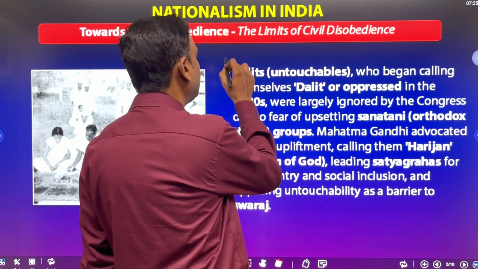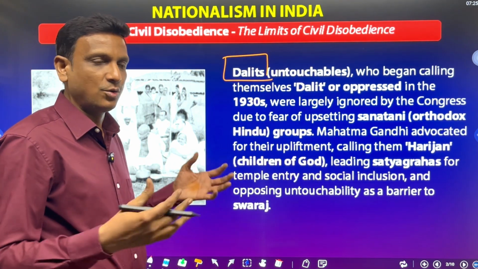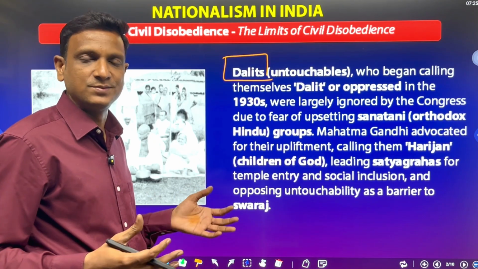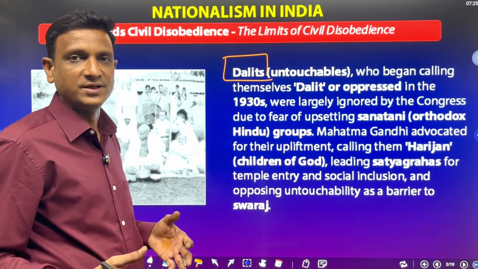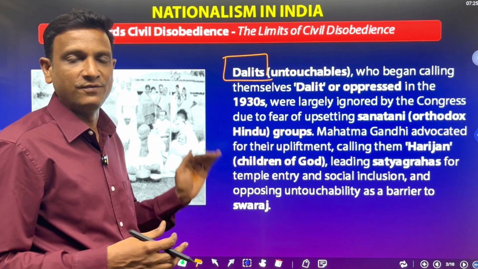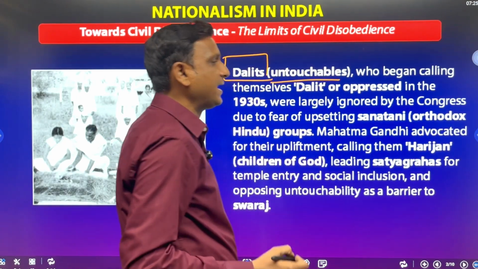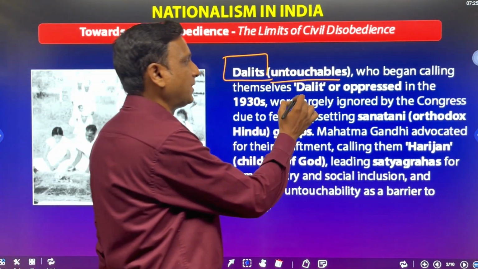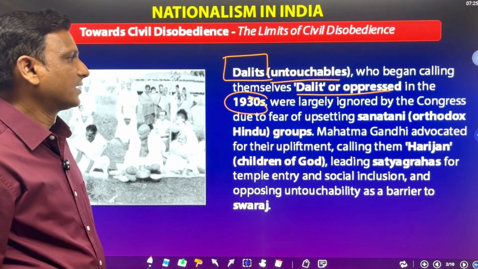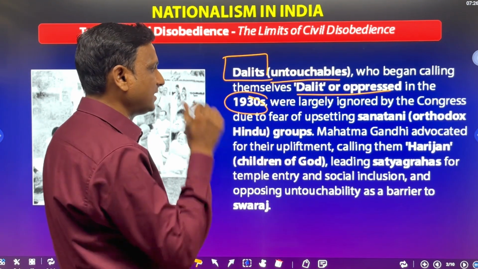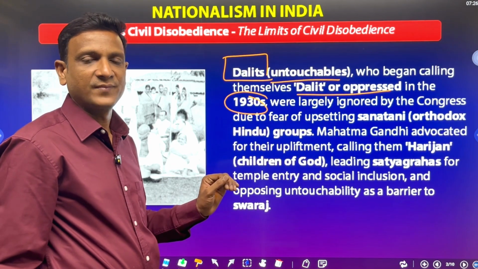Let us see the next, Dalits. How about these Dalits? We are talking about the different groups: how different groups participated in the civil disobedience movement, why certain groups were away from the movement, why the movement lost its momentum and slowly halted. Here let us look at the Dalits, the untouchables, who began calling themselves Dalits or oppressed people. In 1930, they were largely ignored by Congress initially.